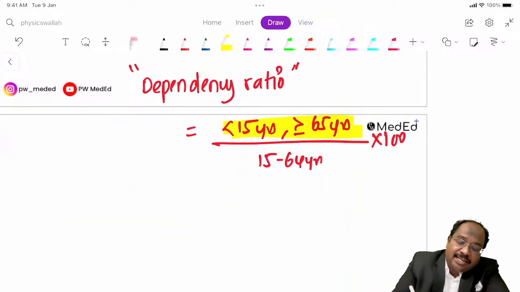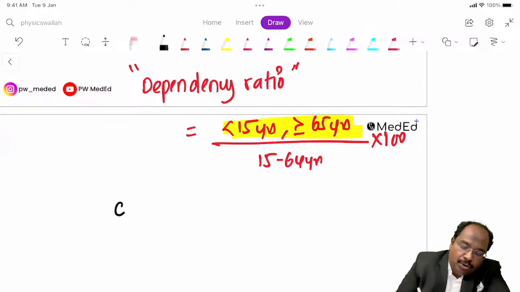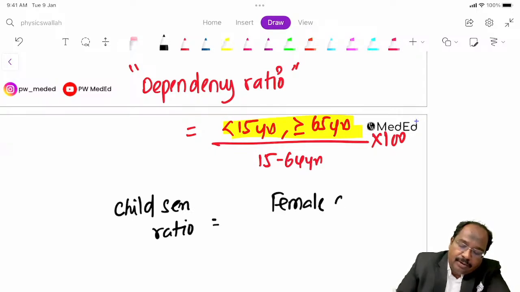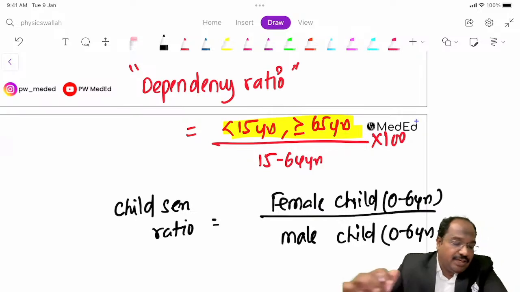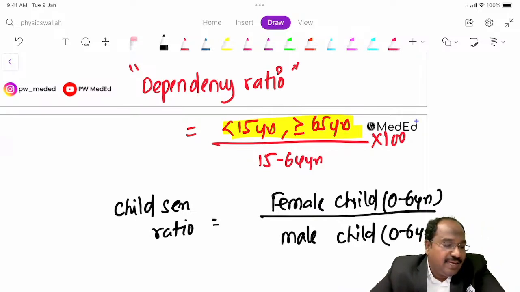What is child sex ratio? Sex ratio, you know. Number of female children aged 0 to 6 years by number of male children aged 0 to 6 years. Values they won't ask. This is the child sex ratio.